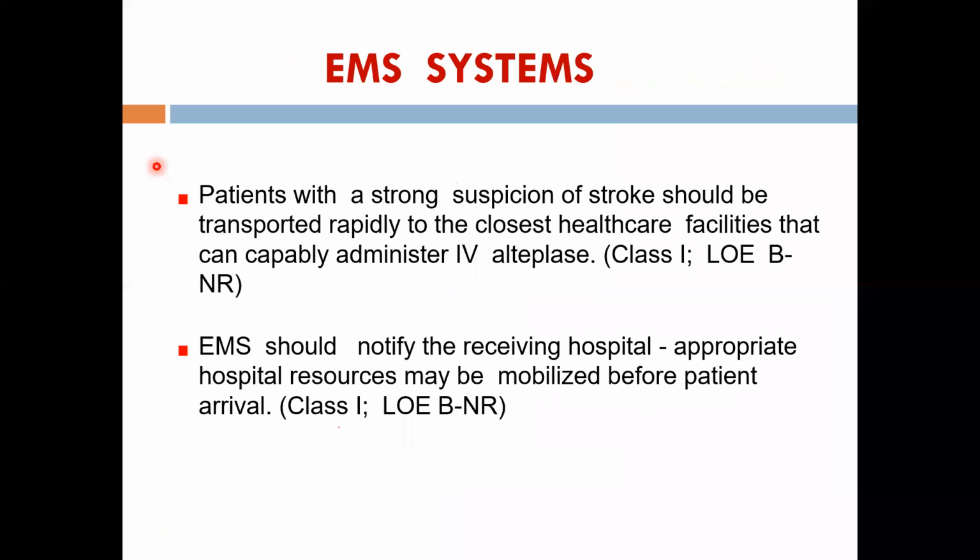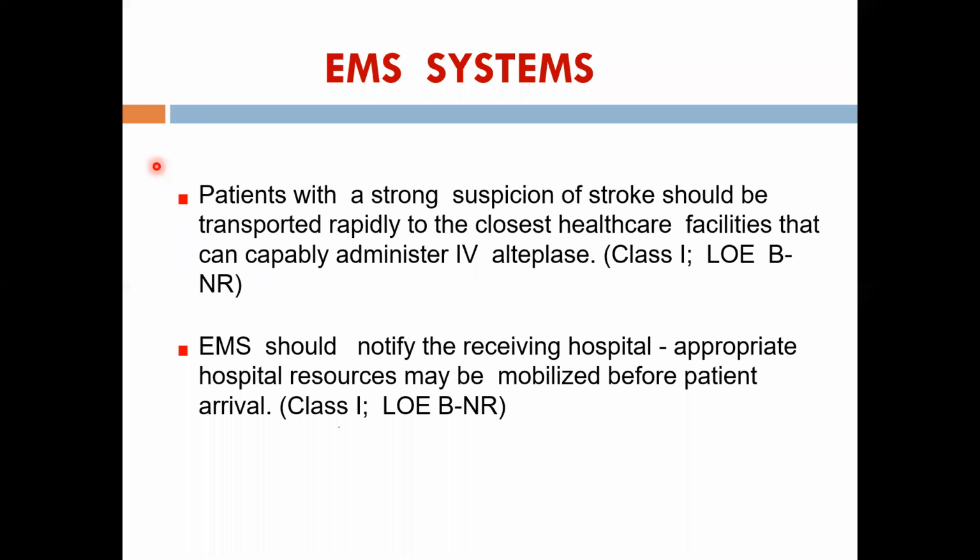So what do you do? The pre-hospital management. Whenever somebody calls the casualty and the ambulance is going, you have to tell that ambulance, because they will say the patient is like this, is it a stroke? So you tell the ambulance person to transport the patient as soon as possible, for them to check the BP, the pulse, the blood sugar, and oxygen saturation.